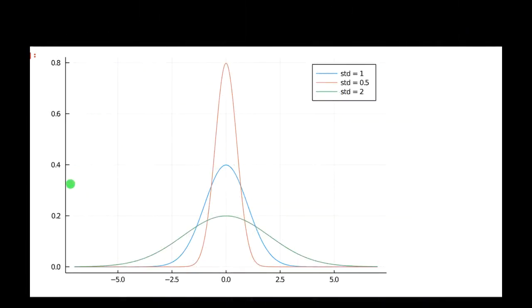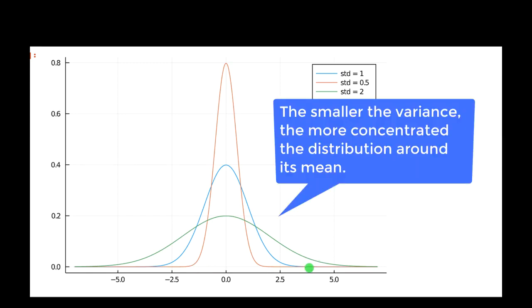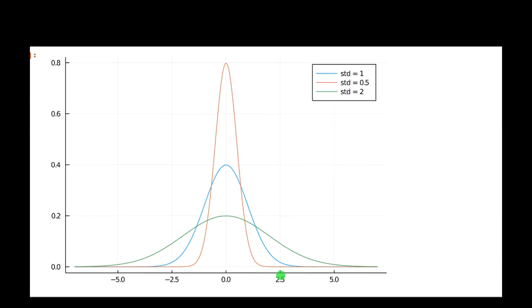As an example, here are 3 probability density functions. In blue we have the standard normal distribution with mean 0 and variance 1. In red we have the normal distribution with mean 0 and variance equal to 0.5. And in green we have the normal distribution with mean 0 and variance 2. As you can see, the smaller the variance, the more peaked the distribution, i.e. the more concentrated the distribution is near its mean.